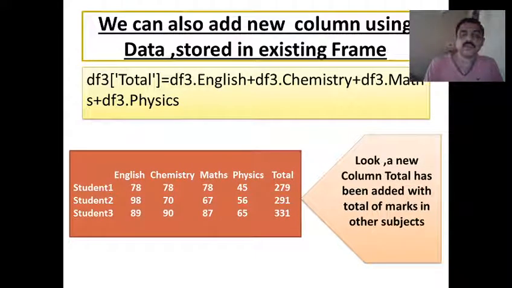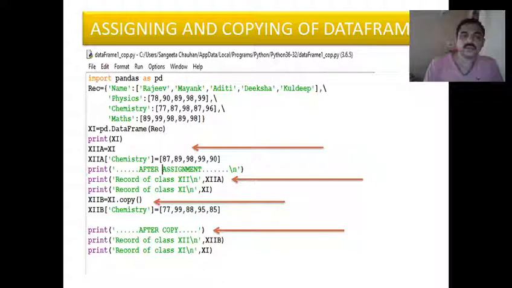So is it clear? So the various operations which are performed on data frames you need to remember. There is a programming example here. Let me explain this. In the beginning, import pandas as pd is written to import the features of pandas. Here we have created a dictionary with the keys name, physics, chemistry and maths, and its values Rajiv, Mayank, Aditi as a list, 78, 90. So these are the corresponding values of each subject.